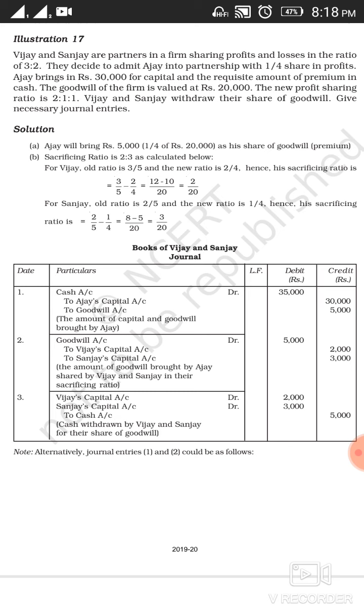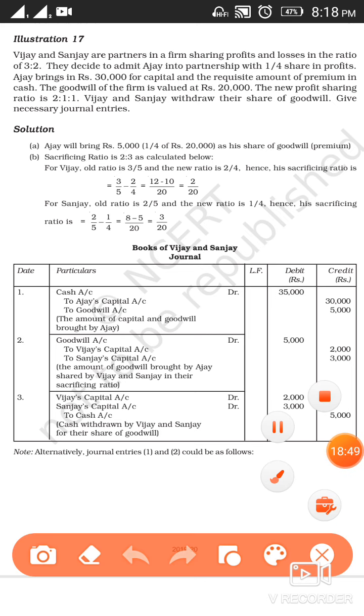The new profit sharing ratio is 2:1:1. So in this question you have been given the old ratio as well as the new ratio. Vijay and Sanjay withdraw their share of goodwill; give necessary journal entries. Now in this case, the first thing that we have to do is calculate the share of goodwill of Ajay.